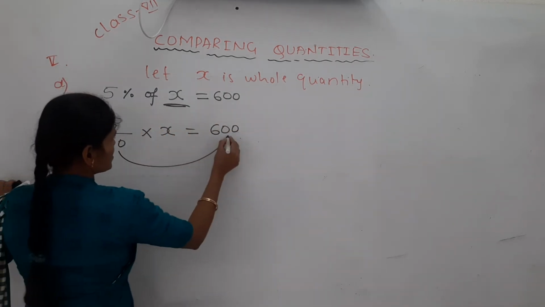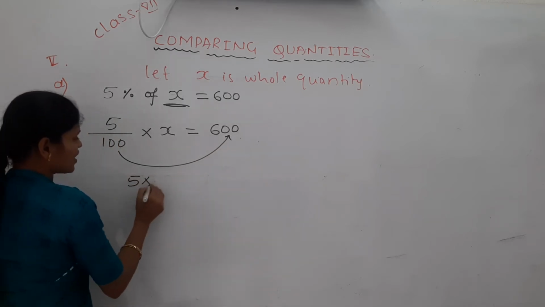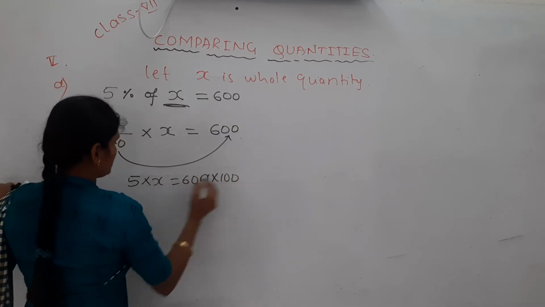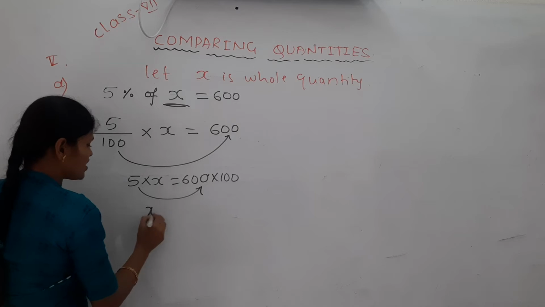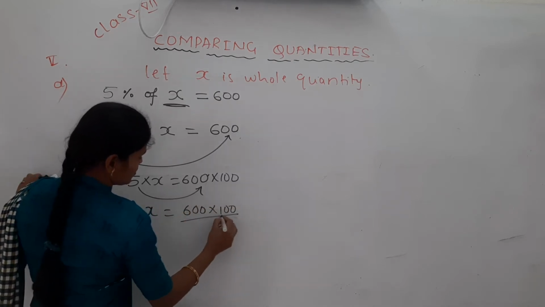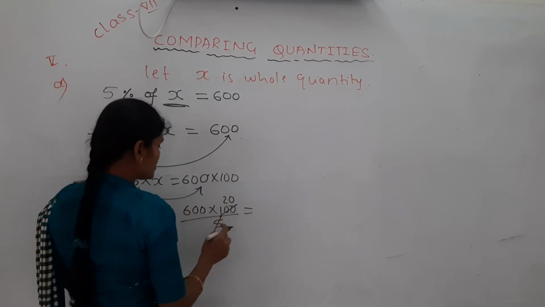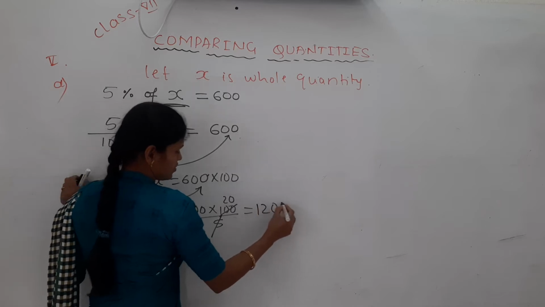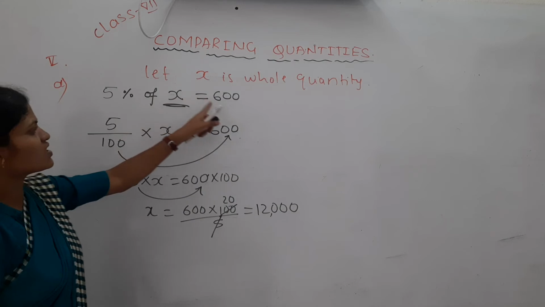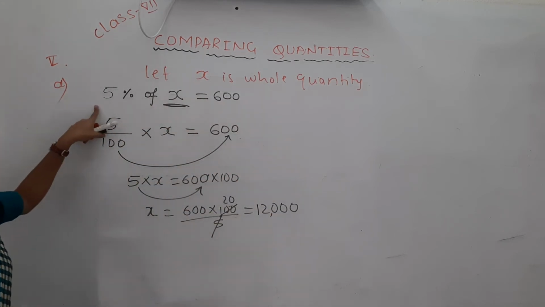If 100 comes to this side, it becomes multiplication: 5 into x equal to 600 into 100. Then if 5 comes to this side, it divides. So 600 into 100 divided by 5 is how much? 5 1 ja, 5 20 ja, 5 26 ja. Means 2 6s are 12, remaining 0s as it is. How much is it? 5% of it is 600 means 5% of 12,000 is 600.